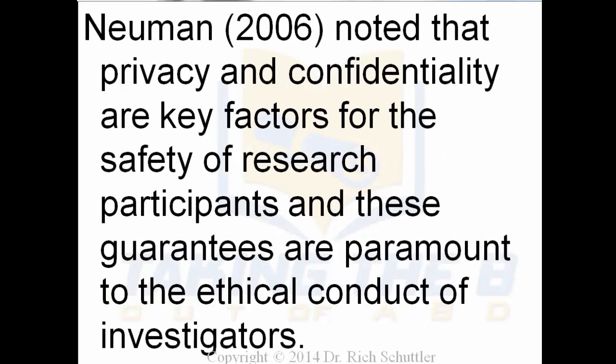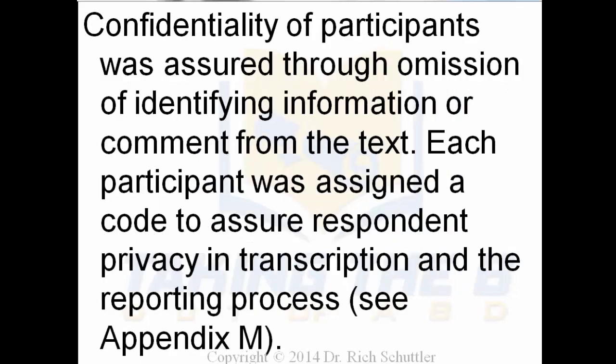She continued on with Newman, who noted that privacy and confidentiality are key factors for the safety of research participants, and these guarantees are paramount to the ethical conduct of investigators. Again, she's educating the public and helping us to better understand she knows what she's doing and why she's doing it. Confidentiality of participants was assured through omission of identifying information or comment from the text.